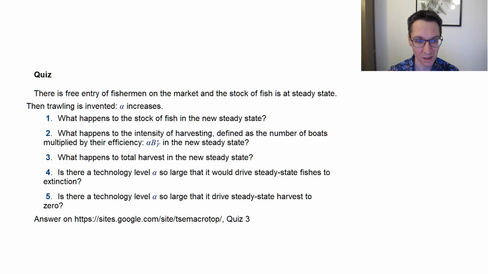Question 2, what happens to the intensity of harvesting, defined as the number of boats multiplied by their efficiency, so it's alpha multiplied by B star F in the new steady state. What happens to total harvest in the new steady state? Then other questions: is there a technology level alpha so large that it would drive steady state fishes to extinction? And is there a technology level alpha so large that it would drive steady state harvest to zero?